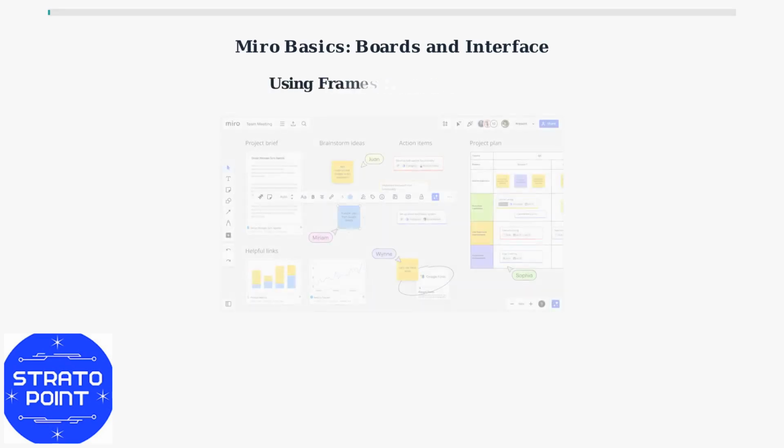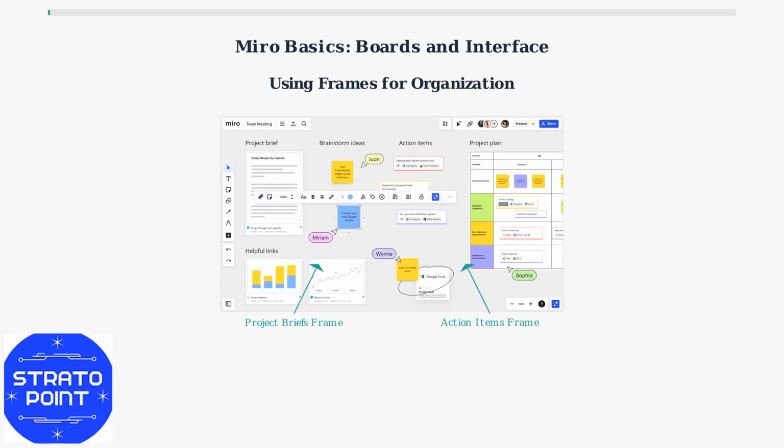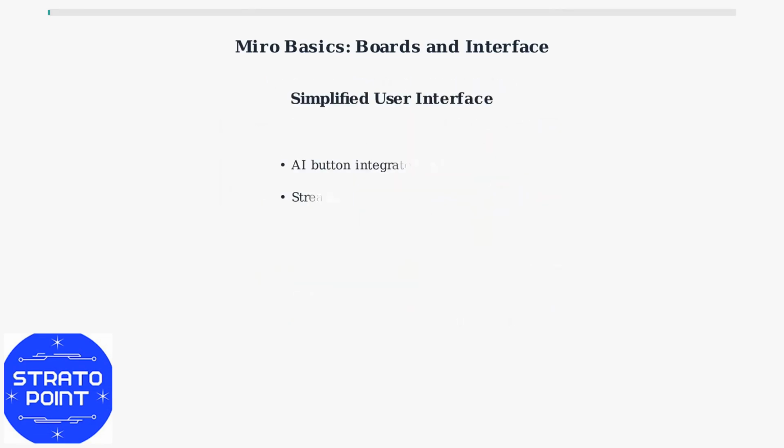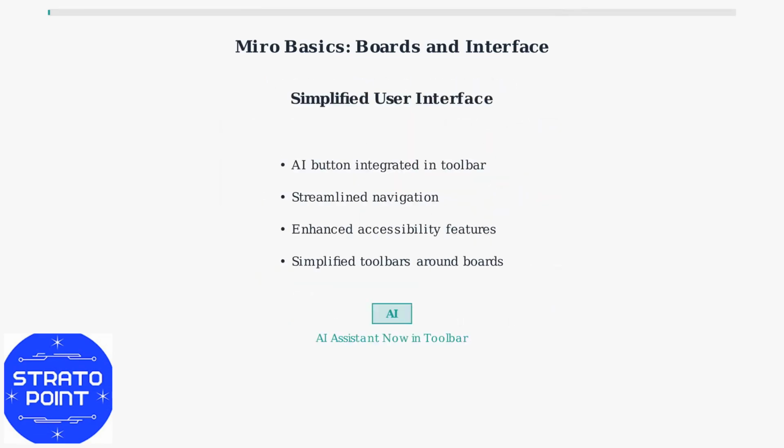Frames are essential for organizing content on your board. They help separate different topics, sections, or project phases, making your workspace more structured and easier to navigate. Recent updates have simplified Miro's user interface, making it more accessible for beginners. The AI button is now prominently featured in the toolbar, and navigation has been streamlined for better user experience.